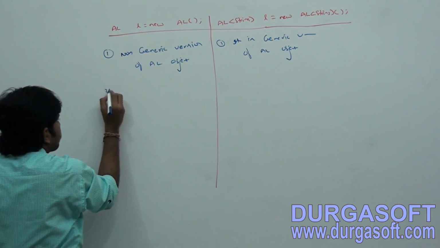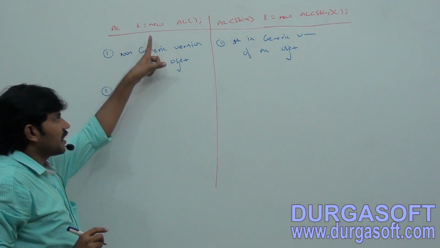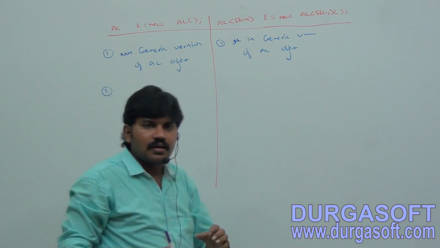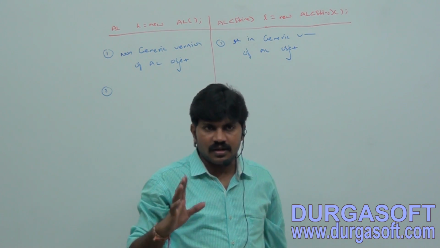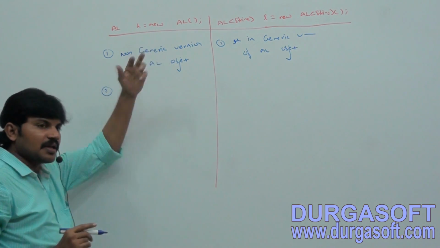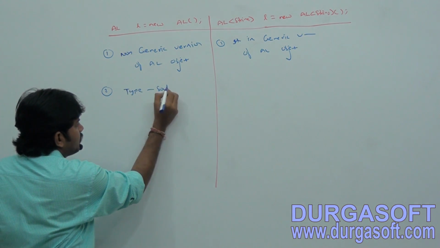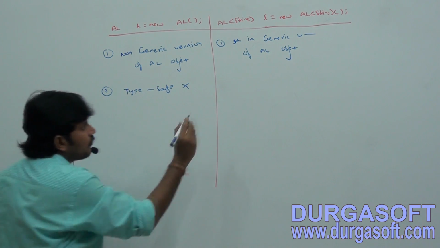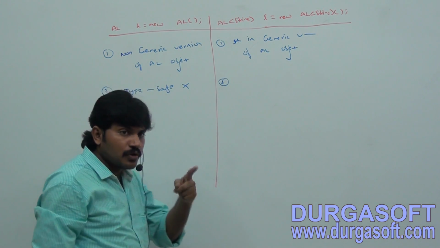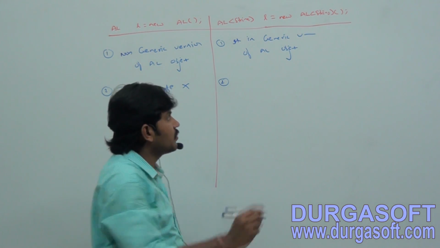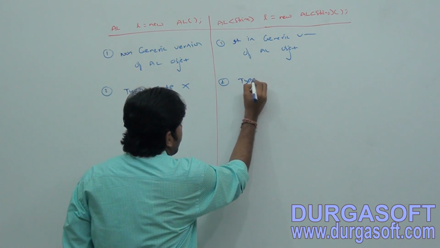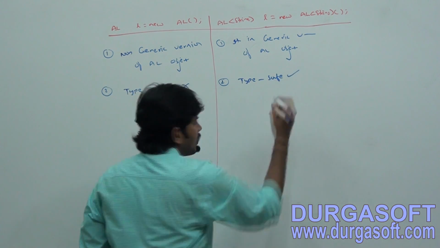Next, here see. Sir, for this array list, we can add any type of objects. Correct or not? Normal array list. For this, we can add any type of object. That's why it is not type safe. But for this array list, we can add only string type. That's why this one is type safe.